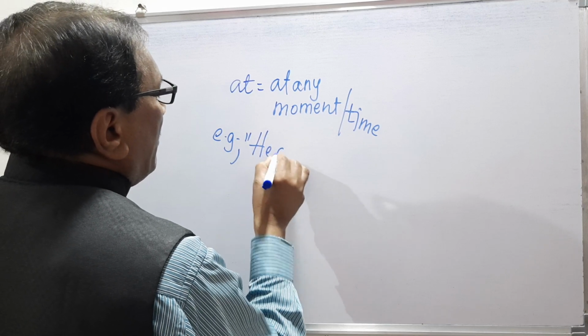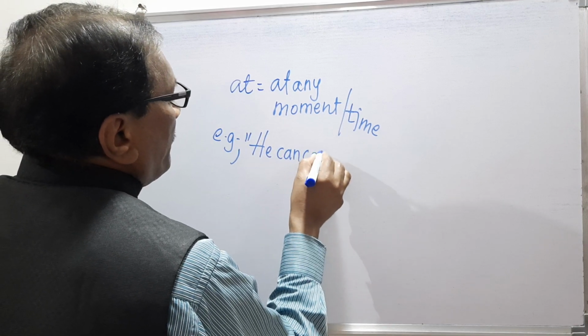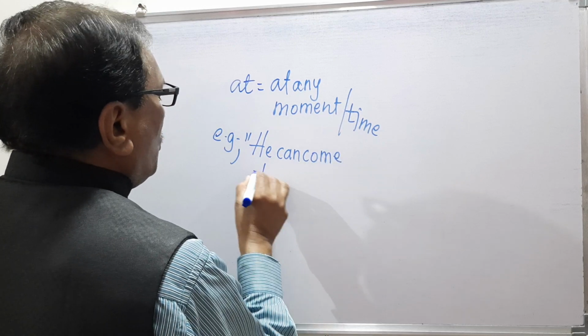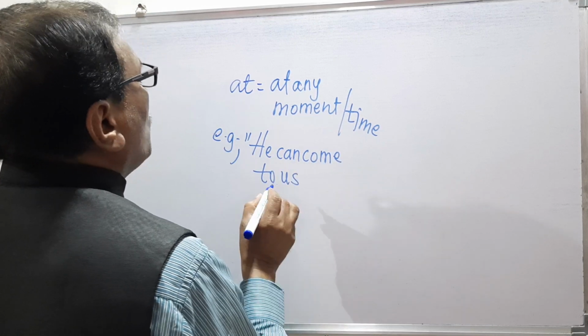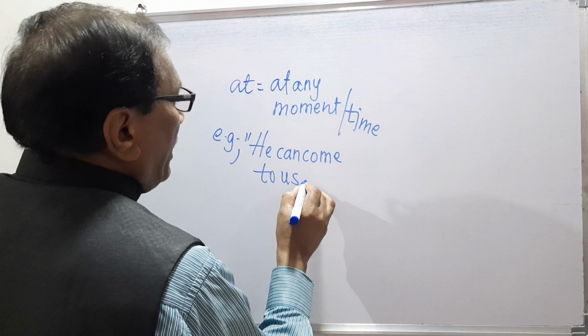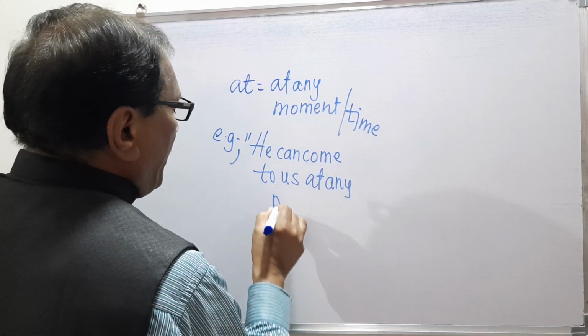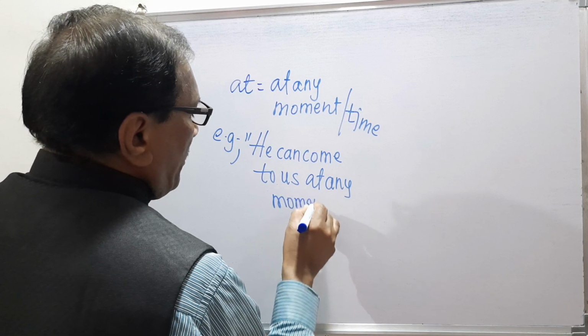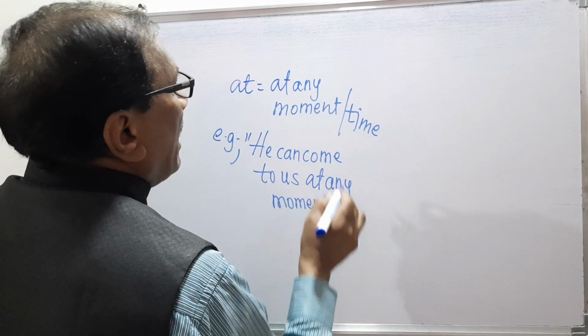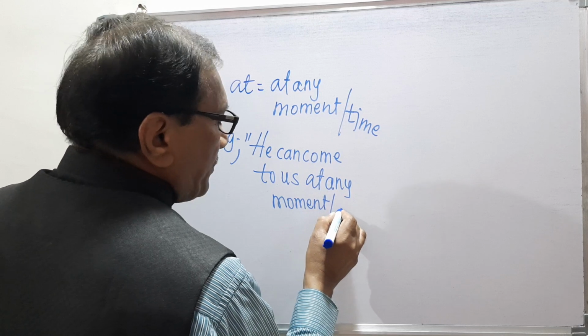We can explain this phrase like this: he can come to us at any moment. At any moment means at any time.